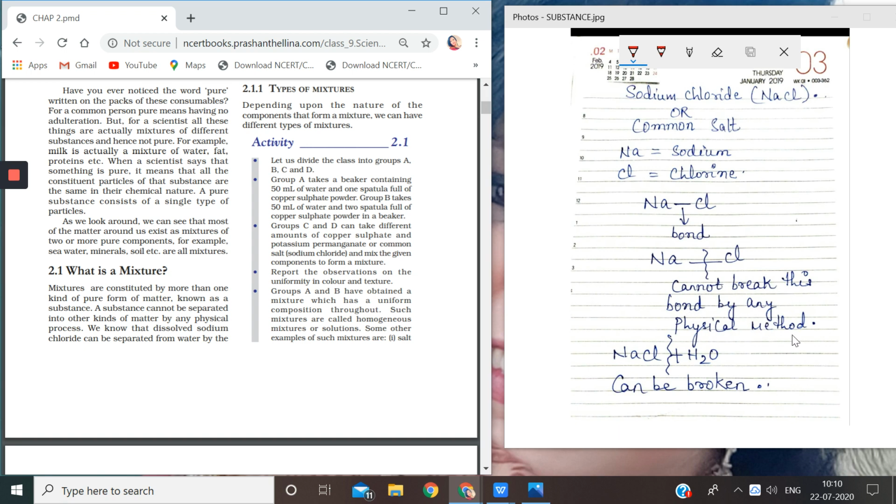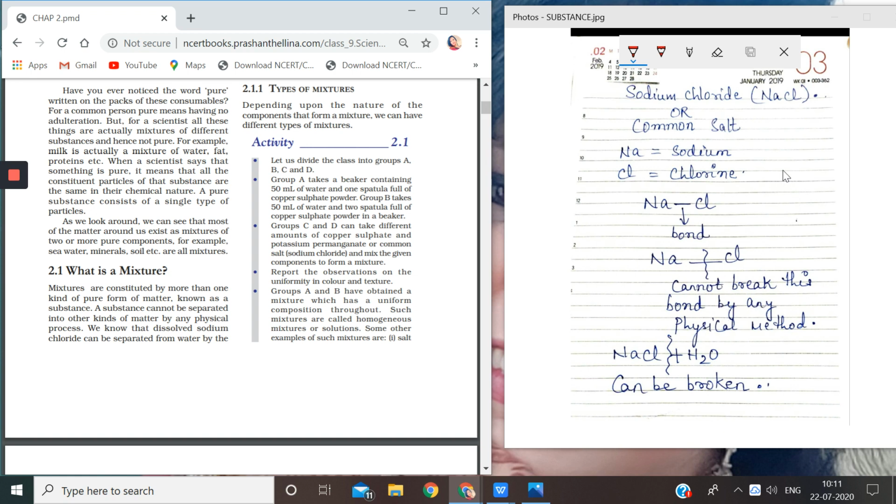Now, what do you mean by physical method? Suppose you want to hammer them and separate them, you cannot. If you want to heat and separate them, you cannot. If you want to filter and separate them, you cannot. These are the physical methods of separation. So a substance cannot be separated by physical methods.